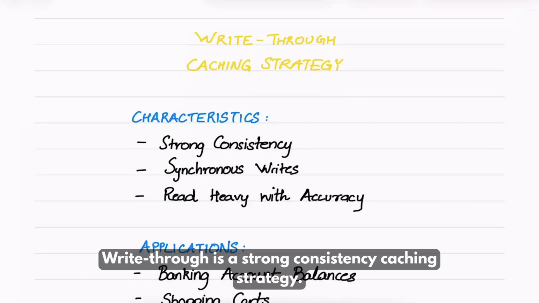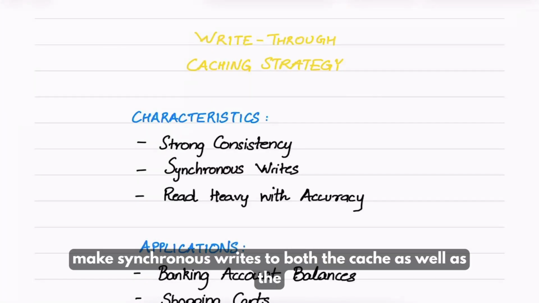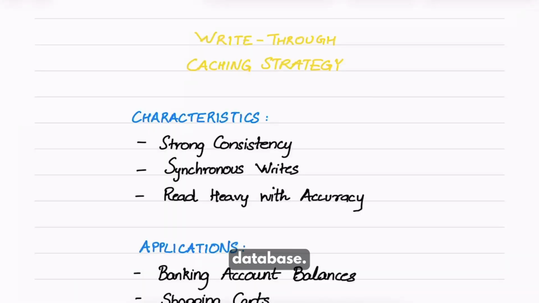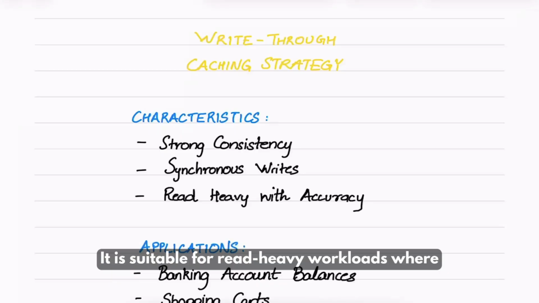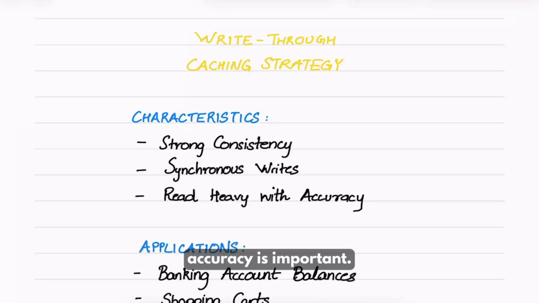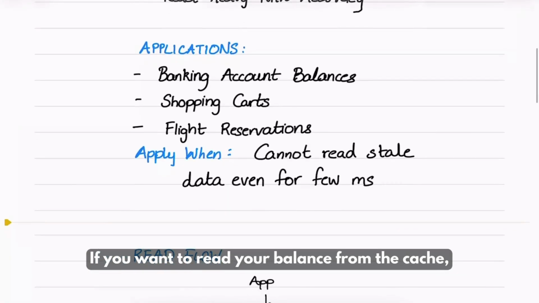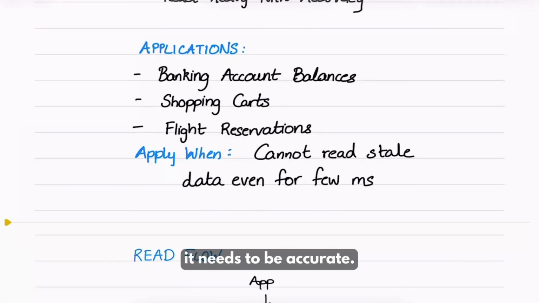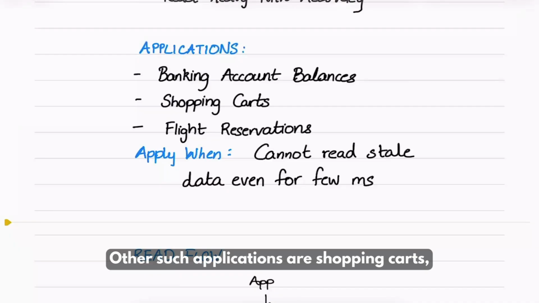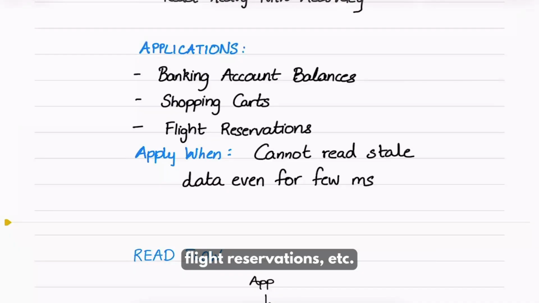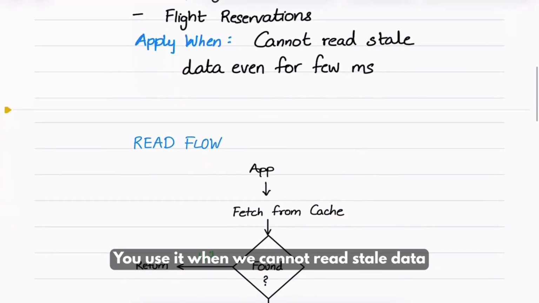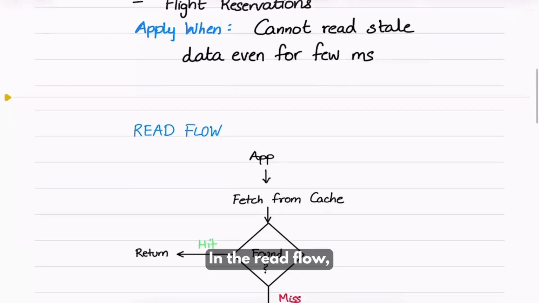Write through is a strong consistency caching strategy. We make synchronous writes to both the cache as well as the database. It is suitable for read heavy workloads where accuracy is important. For example, your bank account balance. If you want to read your balance from the cache, it needs to be accurate. Other such applications are shopping carts, flight reservations, etc. You use it when you cannot read stale data even for a few milliseconds.